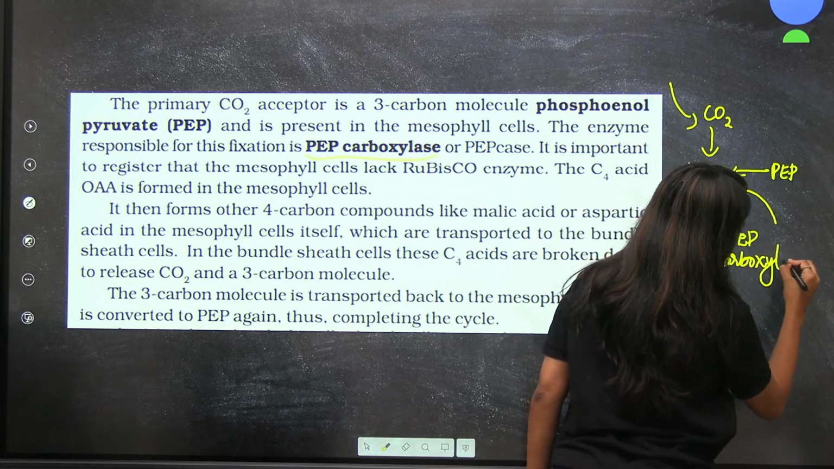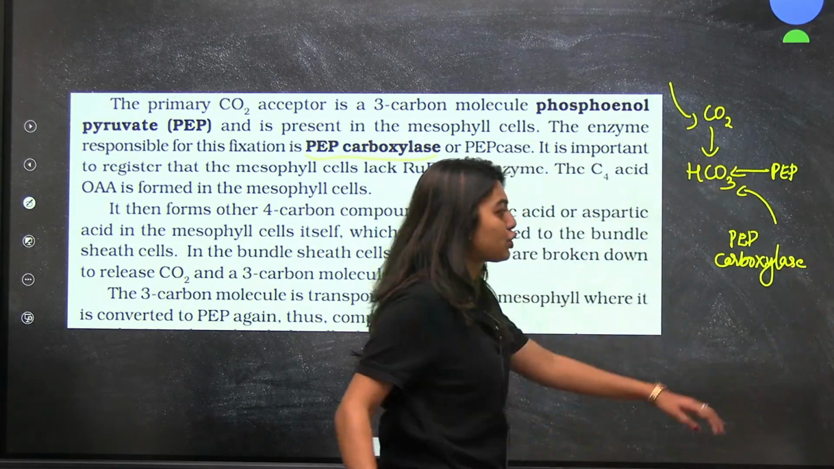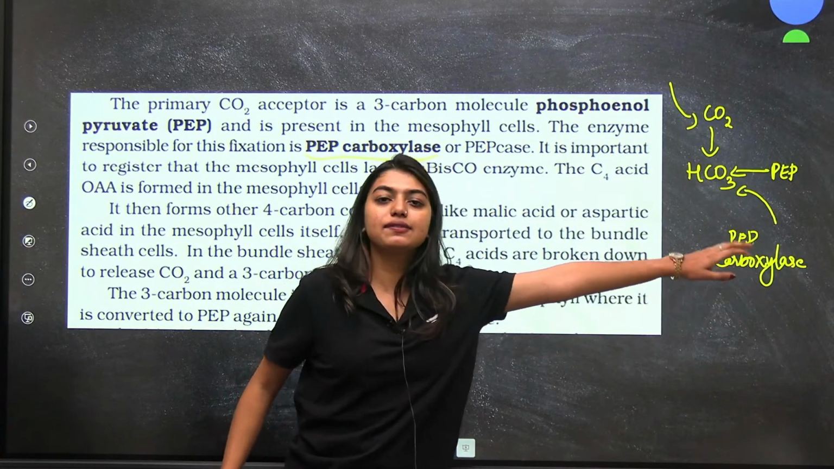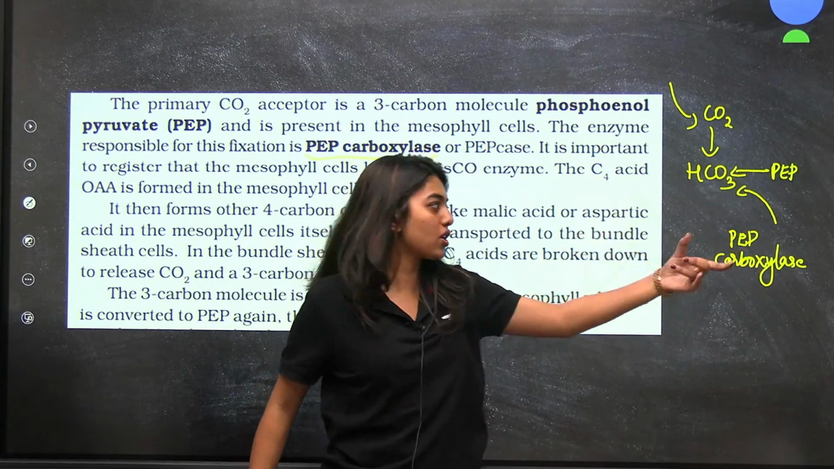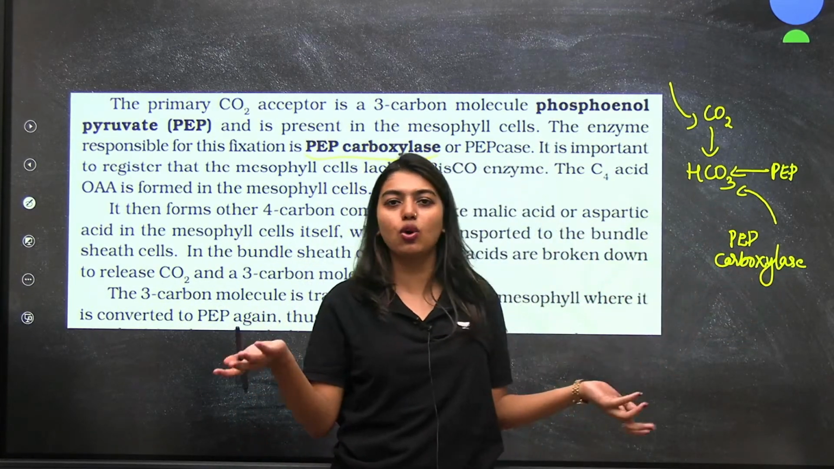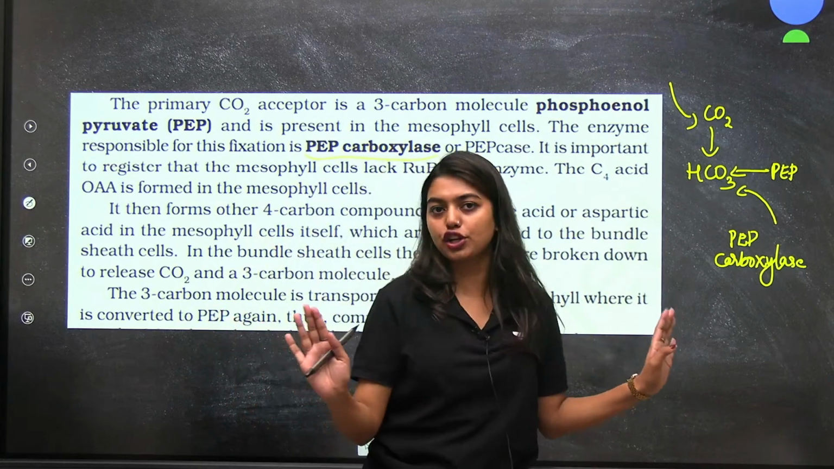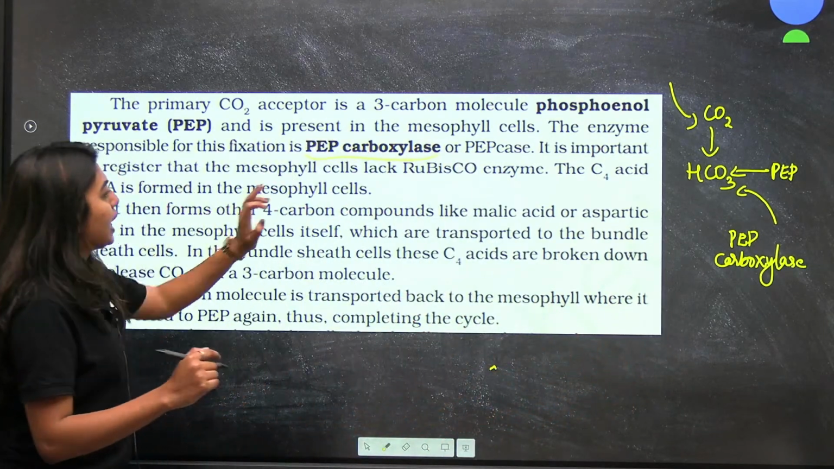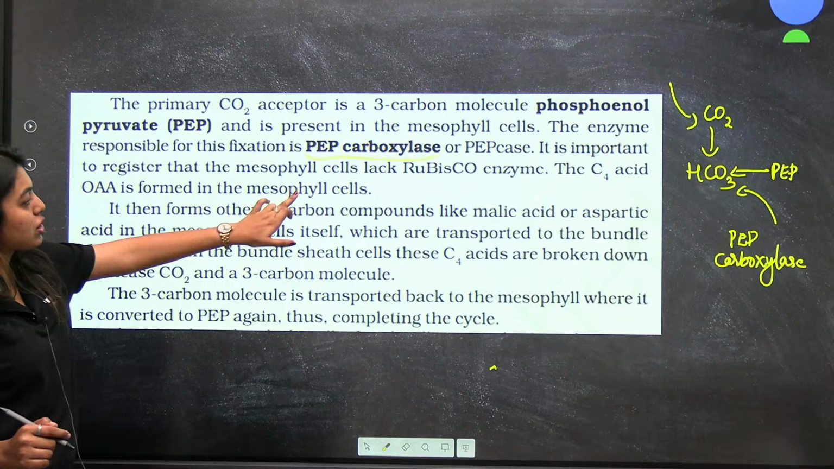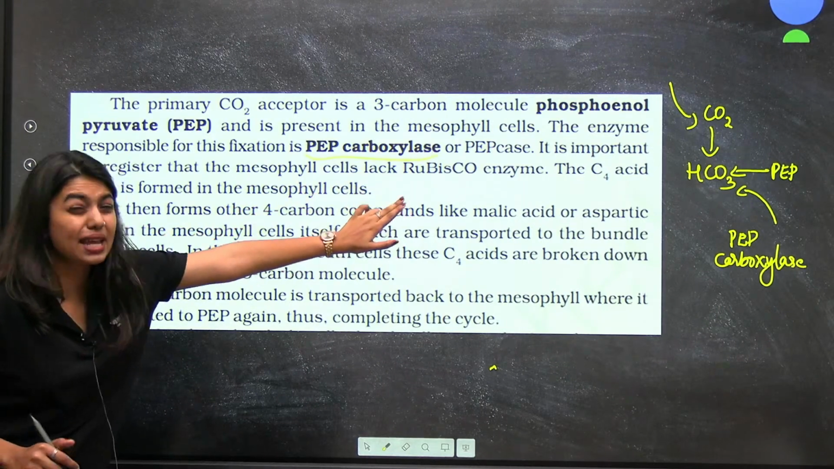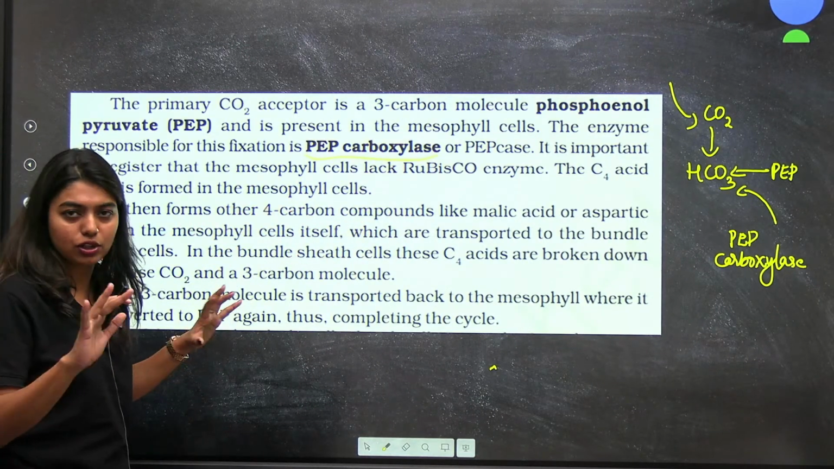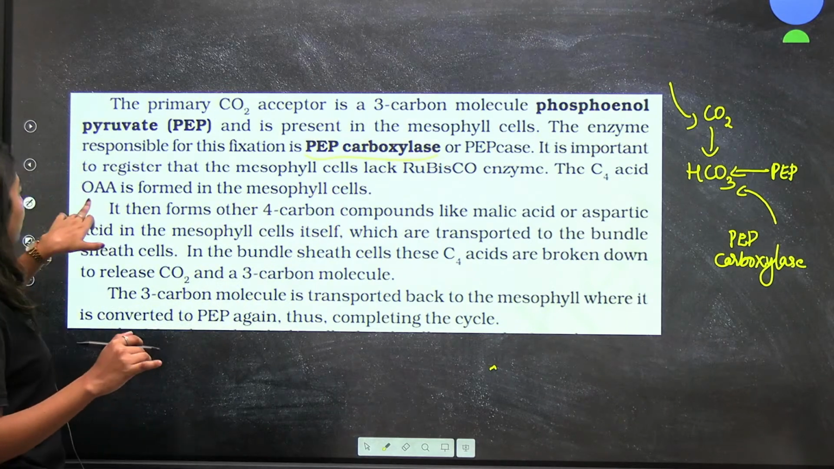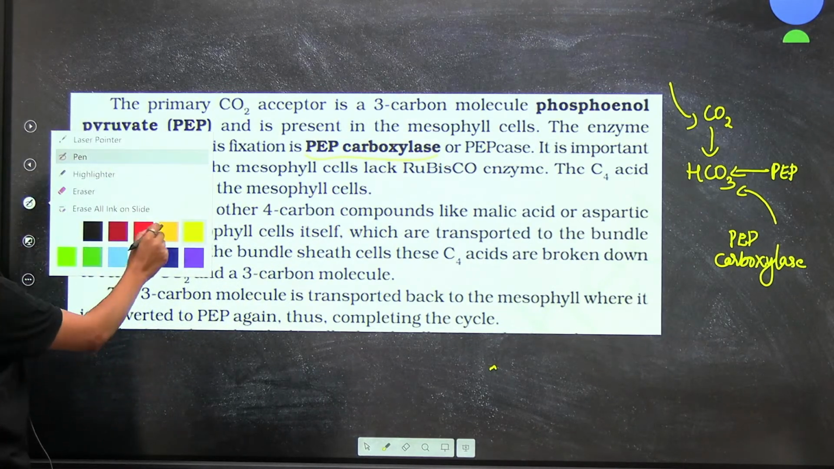Students, here one issue is not there. Can you tell me what is the issue? PEP carboxylase will only do fixation of carbon dioxide. That means this is only carboxylase. There is no oxygenase, so that tension is not at all there here. It is important to register that the mesophyll cells lack the Rubisco enzyme. Because of it, the C3 cycle will not happen.